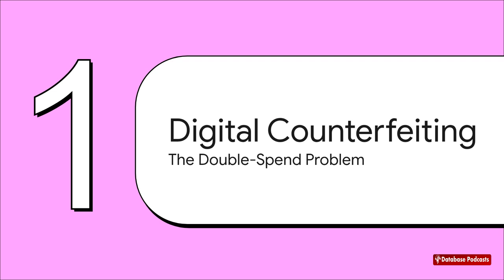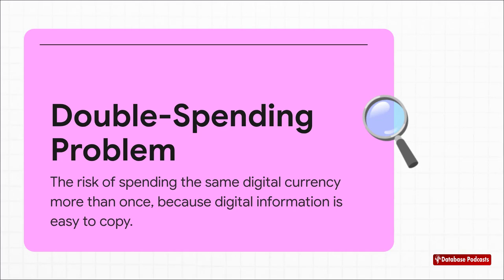Now, for anyone who's familiar with relational databases, think of it like this. How do you stop someone from making an unauthorized copy-paste of a row in your transaction table? How do you guarantee a unique digital asset isn't just duplicated and spent in two different places at the same time? Let's break that down a bit.